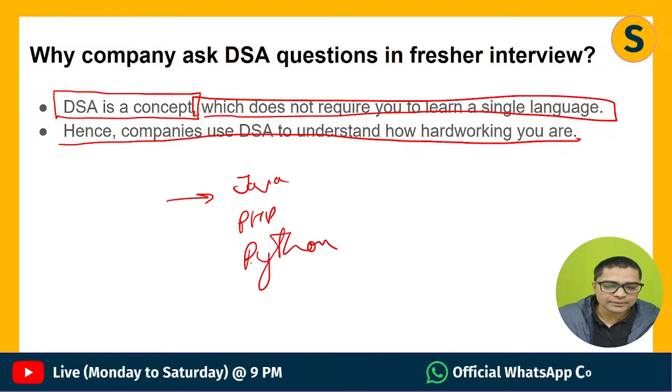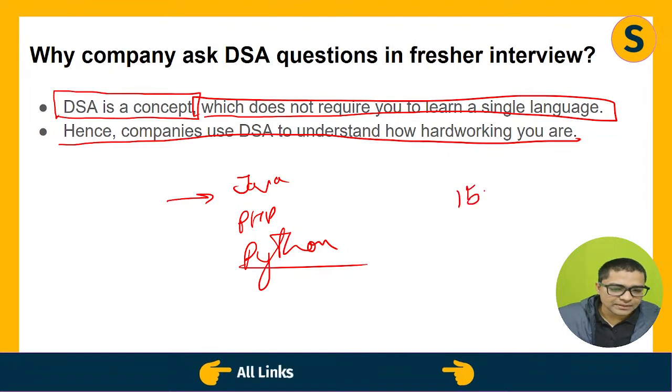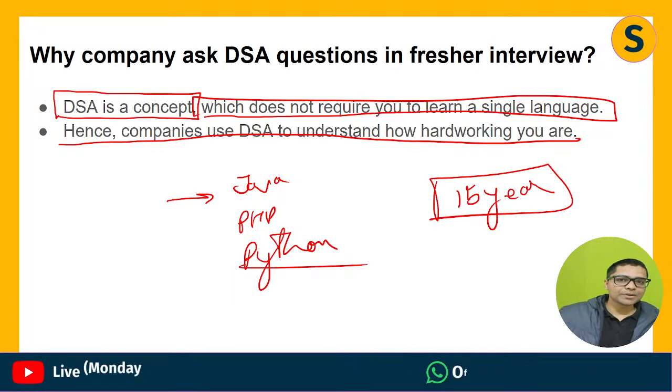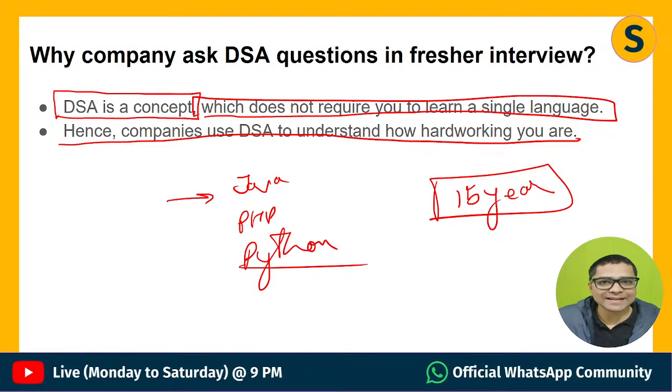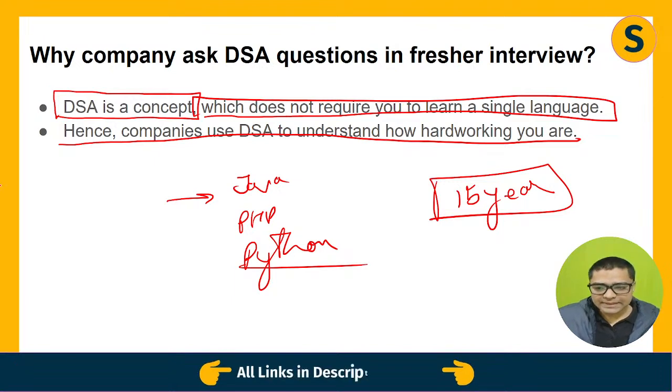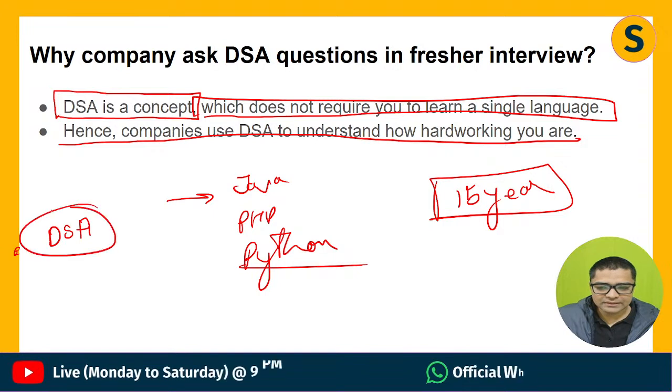They also know this, because you're a fresher. You cannot be an expert. This kind of a question they can ask for someone who has 15 years of experience, but they should not be asking you this question, because they also understand you don't have this kind of an experience. So what they do, they use DSA to understand how serious you are, because DSA is not related to any language. DSA is a concept.